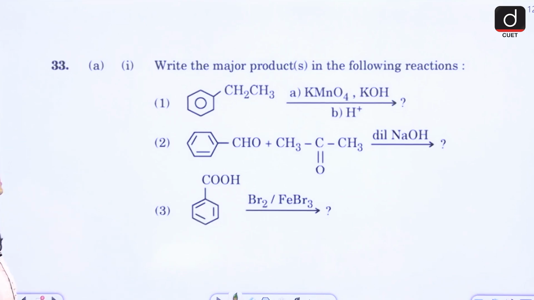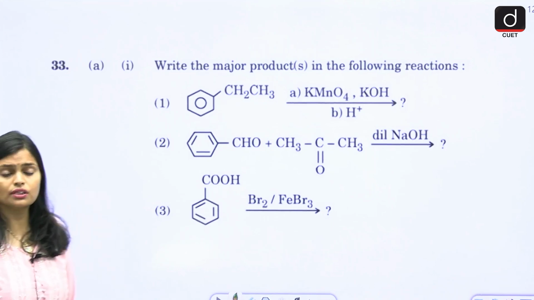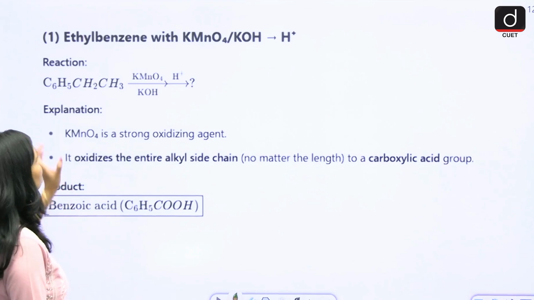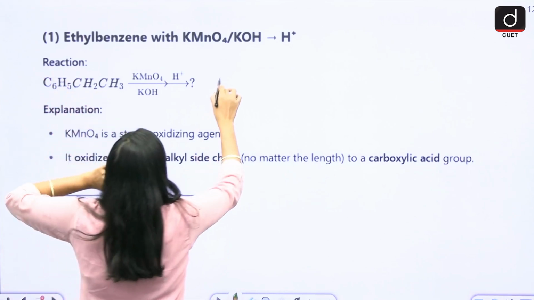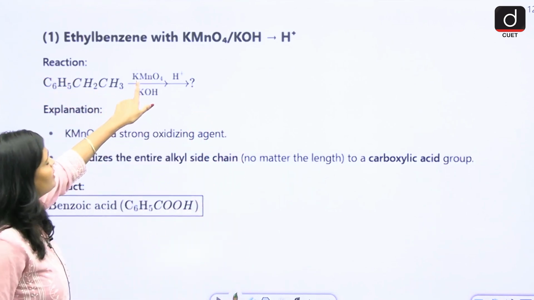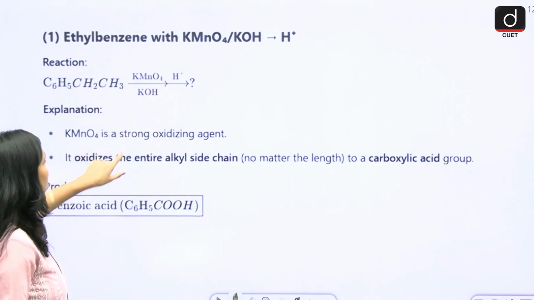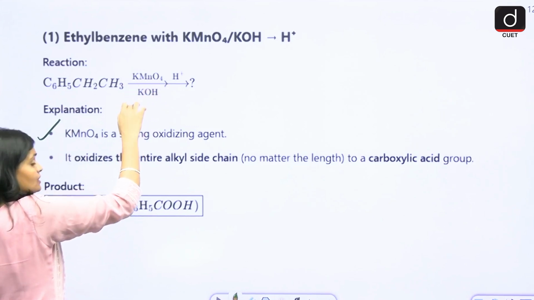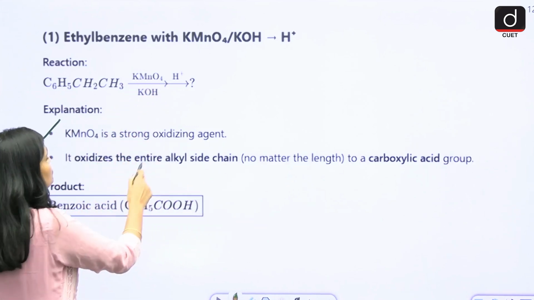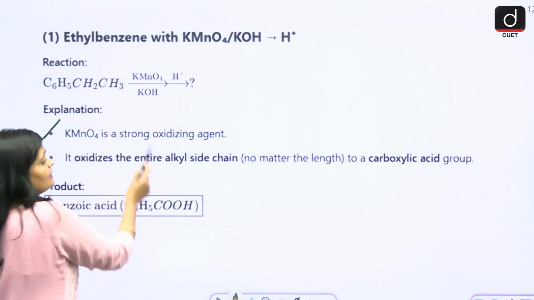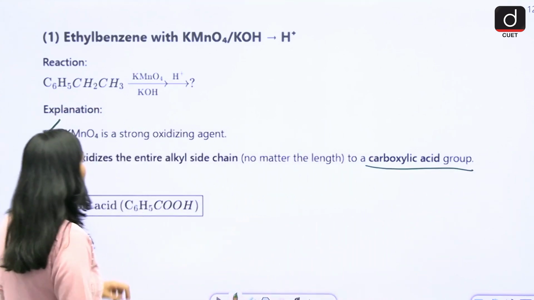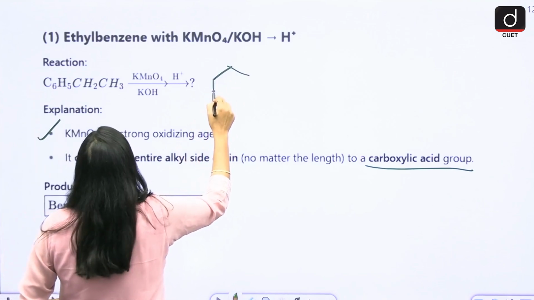Then the last question, question number 33. What are the major products? Again, directly you have to write down the major product of the following conversion. Okay. So first of all, ethylbenzene, C6H5CH2CH3, in the presence of KMnO4, H plus and KOH. Since KMnO4 is a strong oxidizing agent, it undergoes reduction. So it oxidizes the entire alkyl side chain and forms a carboxylic acid group. So ultimately, what will you get?